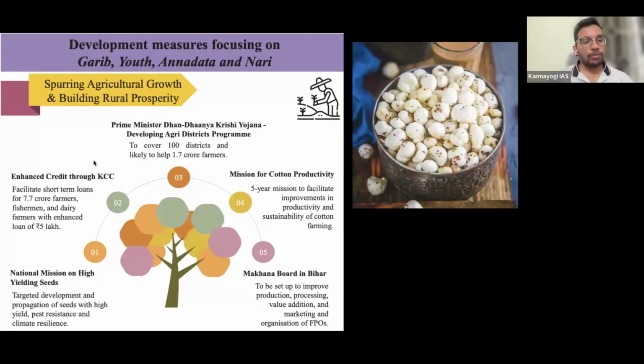Next, they want to enhance credit through KCC, that is Kisan Credit Cards. Whatever Kisan credit card initiative is there, the government is going to facilitate short term loans. Earlier they used to give 1 lakh per farmer to take a loan, and then they could invest in agriculture and pay back through continuous loan clearing, right? But now the government is going to push it to 5 lakh. So up to 5 lakh they are going to give loans to farmers, especially those who have good credit ratings. It is going to benefit 7.7 crore farmers, right? So this is the second measure.